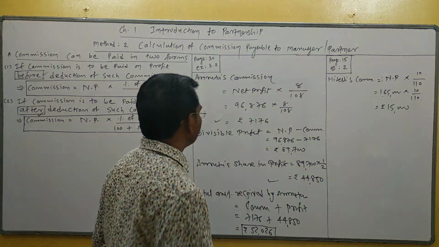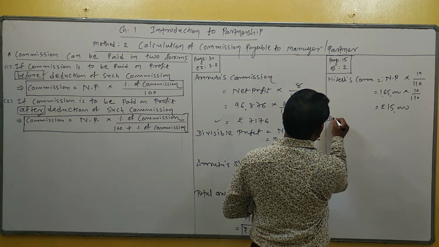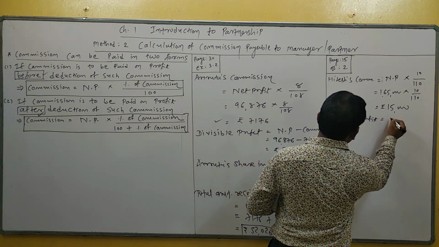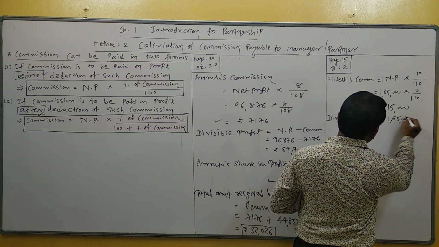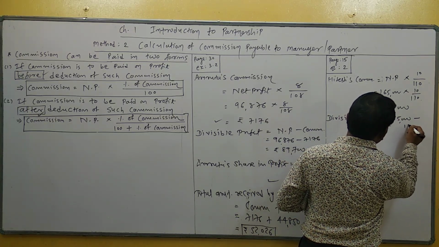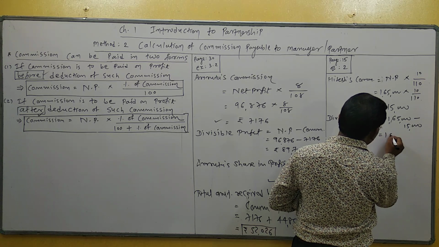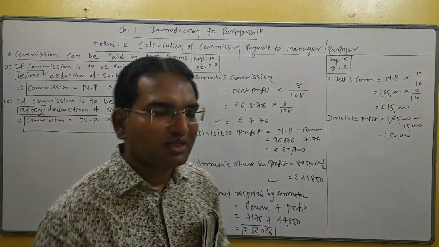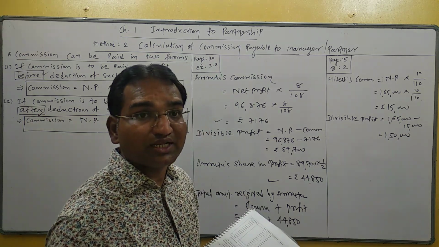Now the second step, divisible profit. Divisible profit is equal to 1,65,000 profit minus 15,000, so 1,50,000. This is your divisible profit. Next step, share in profit.